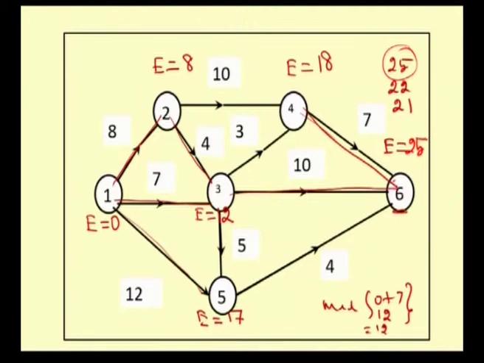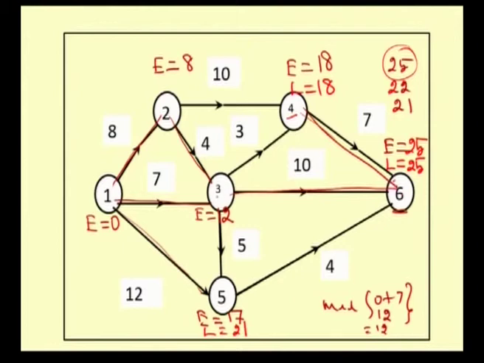Now, for each and every activity we have to compute latest finishing time. We know very well, for the final node of a network diagram, the latest finishing time is the completion time of the project. Therefore, the latest finishing time for the node 6, L, is 25. Now, for the node 5, there is only one path from 5 to 6. Therefore, the latest finishing time for the node 5 is 25 minus 4, which is 21. Now, for the node 4, the latest finishing time is via this path only, 4 to 6, which is 25 minus 7, which is 18.